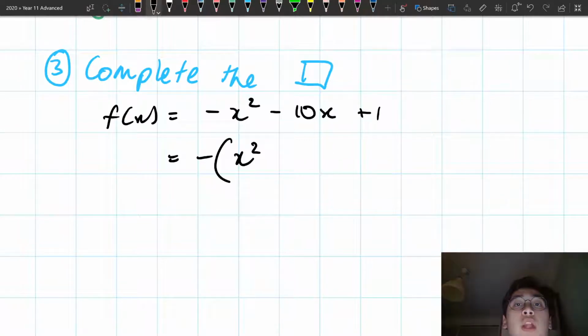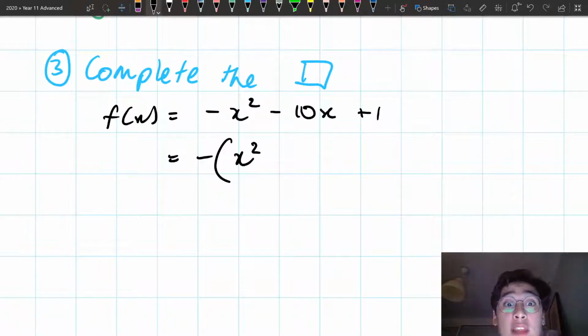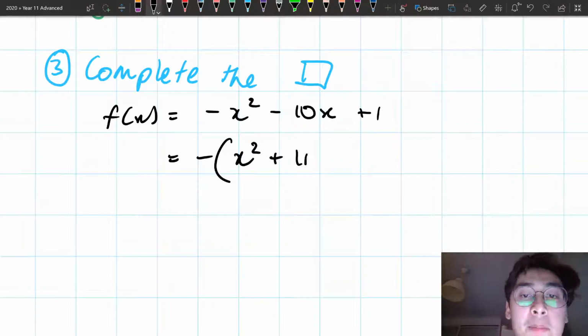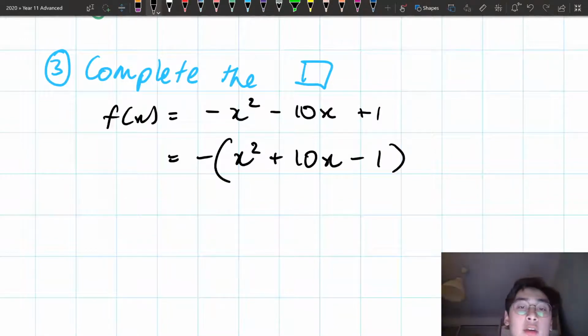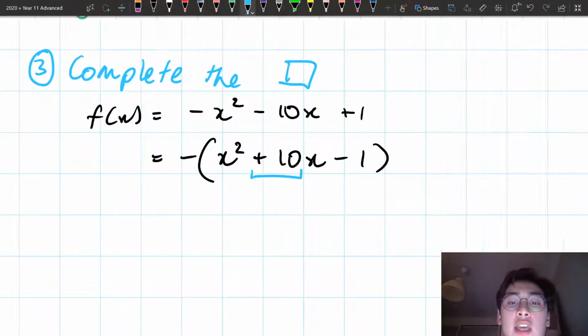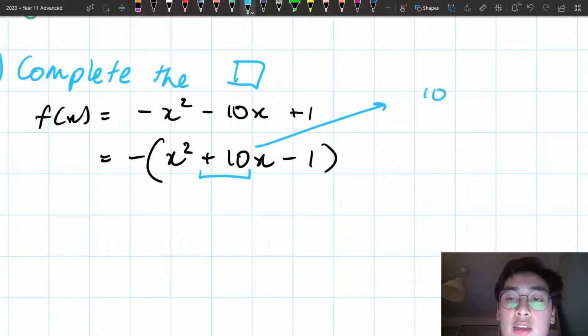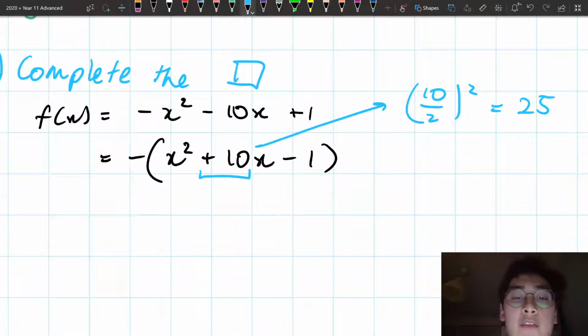By taking out a minus 1, I'm going to actually change the sign of all the terms in my equation here. So by taking out that minus 1, I've got my negative x squared becomes an x squared inside the bracket. Then I get a plus 10x because that minus 10x becomes positive, and that plus 1 becomes minus 1. Okay, cool. Now that I've done that, I'm going to look at the x coefficient. And when I look at the x coefficient, I'm going to halve it and then square it. So here I've got that 10. So I'm going to write it off on the side here. So I'm going to do 10 over 2 squared. Now 10 over 2 is just 5. So that gives me 25 when I do that.